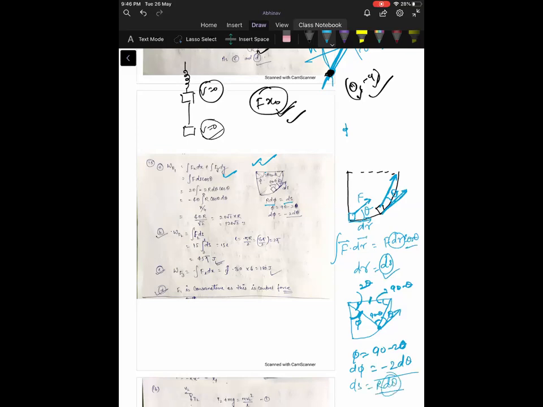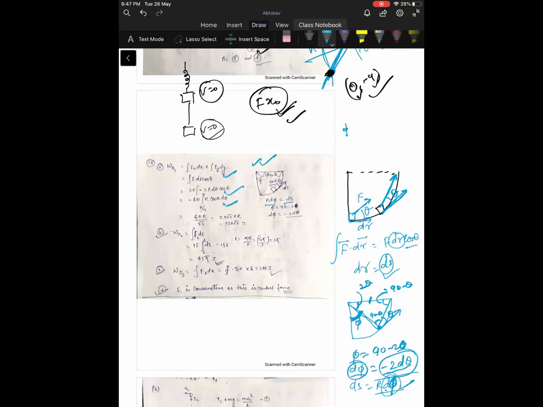Sorry, ds is equal to r d phi. So ds will be equal to r d phi. So I'm just taking the angle from this side now. So ds will be r d phi. So I'm just trying to calculate the d phi. So d phi will be minus 2 d theta. I just put the minus 2 d theta.